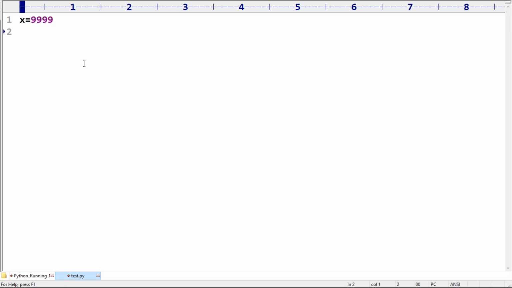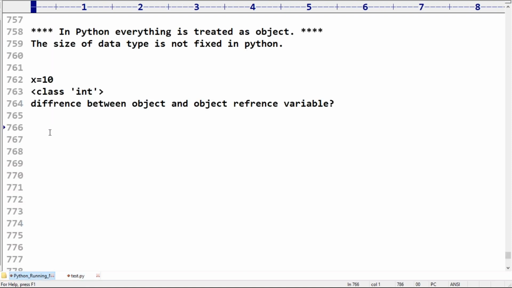I forgot. Anyone, can you please tell? It is id. If you want to know the size of an object, what is the function we require to use? It is getsizeof.